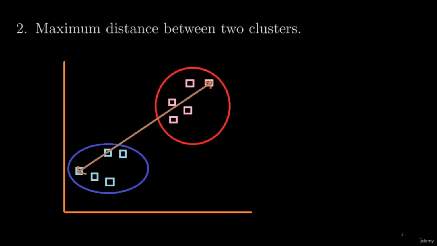The next is the maximum distance between two clusters. In maximum distance, we calculate the distance between the farthest points in both clusters. You can see in this figure, that point is the farthest point at the outer boundary of this red cluster, and this is the point at the outermost boundary of this blue cluster. So calculating the distance between the farthest points in two clusters is known as the maximum distance criteria. We can also use this maximum distance criteria between the two clusters in order to merge the clusters. We will see this with examples in the coming lectures.